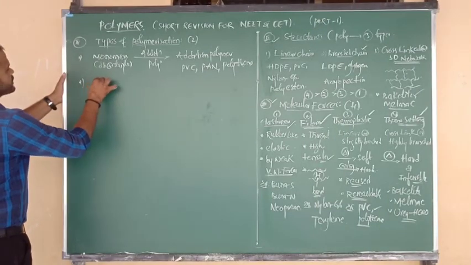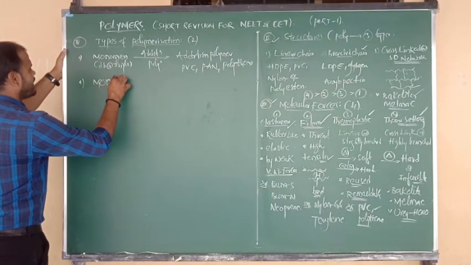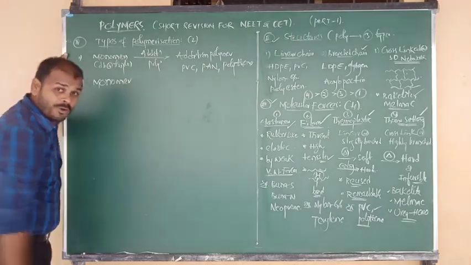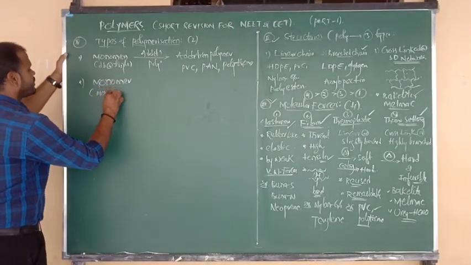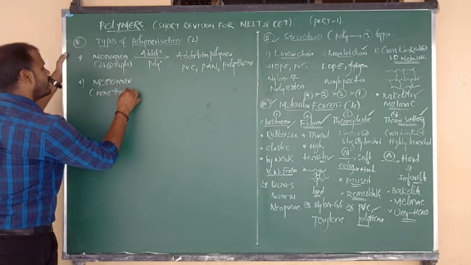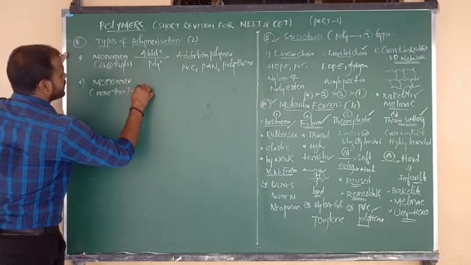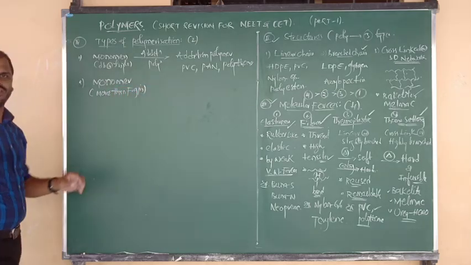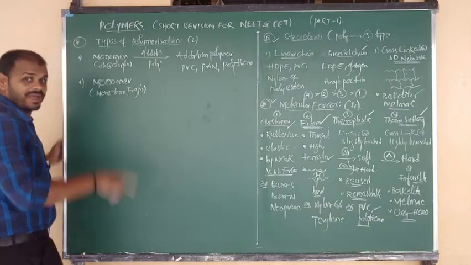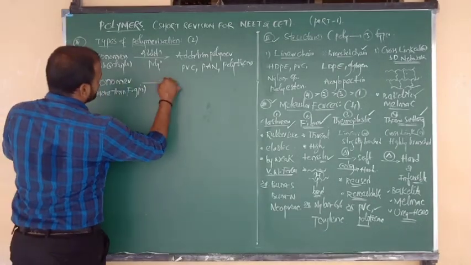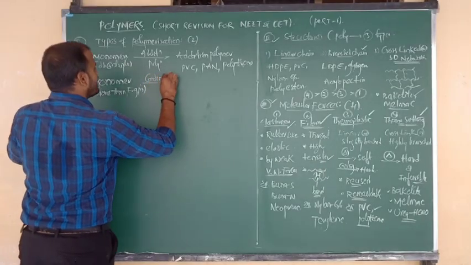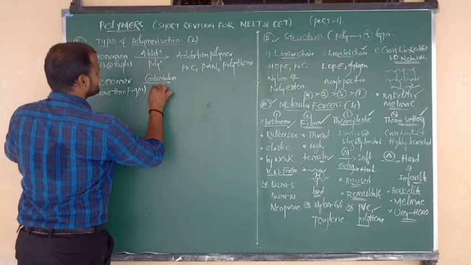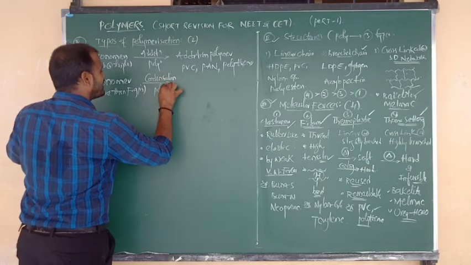Good. Number two. Suppose again I consider monomers, and now the monomers have more than one functional group. In that case they undergo condensation polymerization. Which polymerization beta?